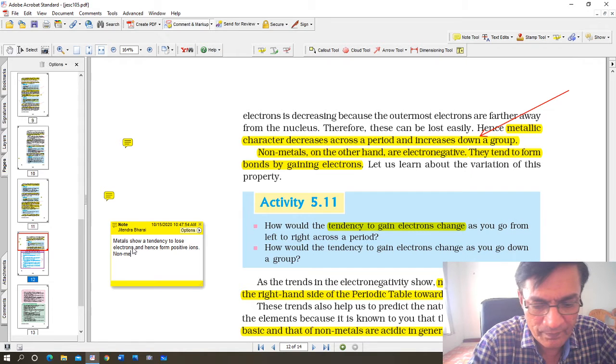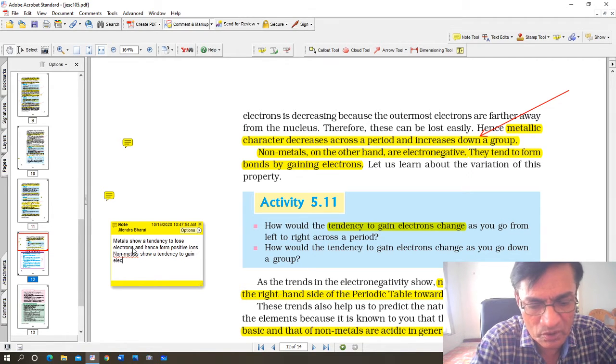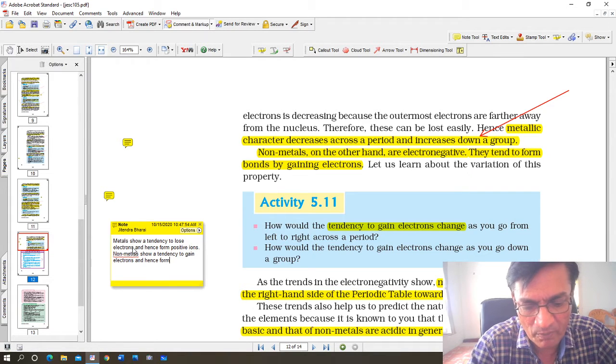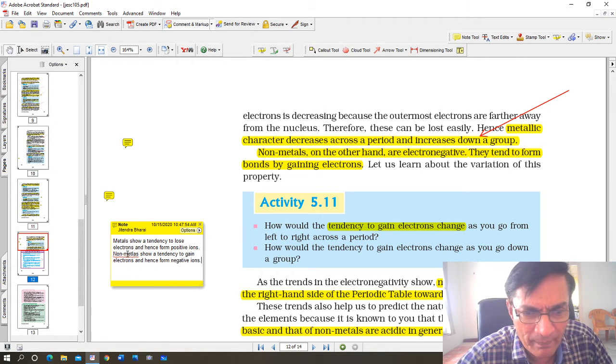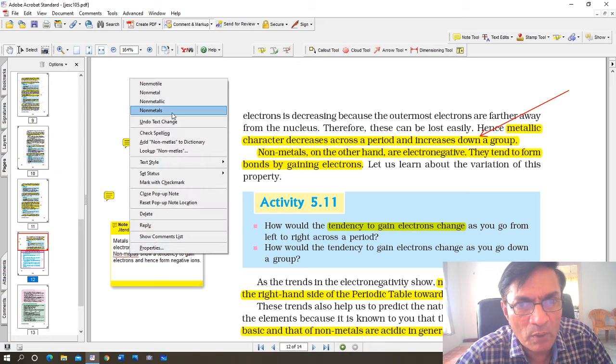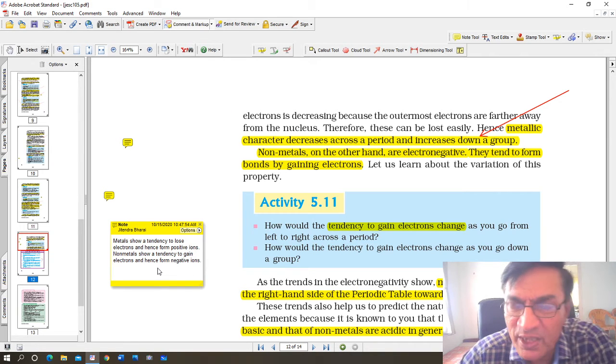Non-metals show a tendency to gain electrons and hence form negative ions. This is an important aspect to keep in mind. Non-metals actually show a tendency to gain electrons.